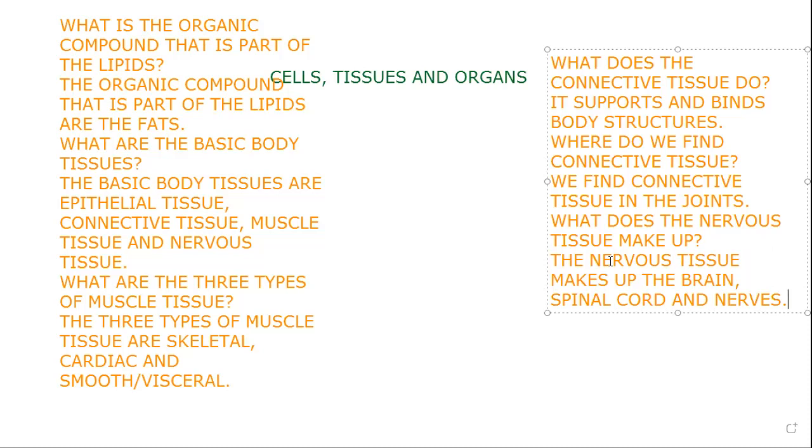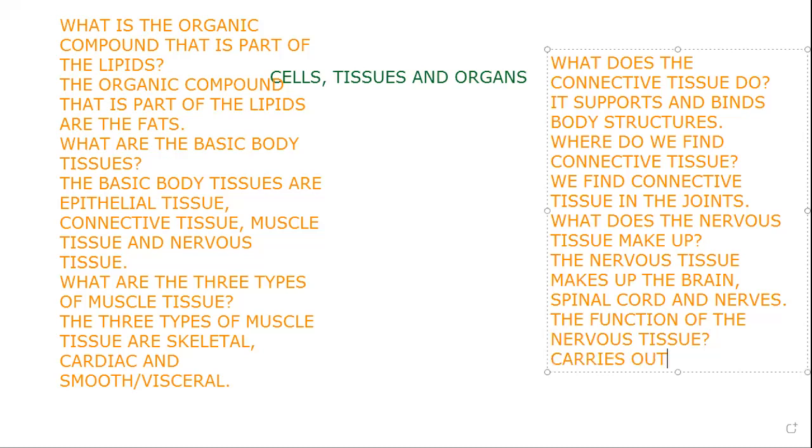All right, very good. And then Dr. Eileen gave us the function of the nervous tissue. Okay, so she said carries out. Did we say carries out? Is that the word, Dr. Eileen? No, right? ¿Cómo era la function del nervous tissue that you said?